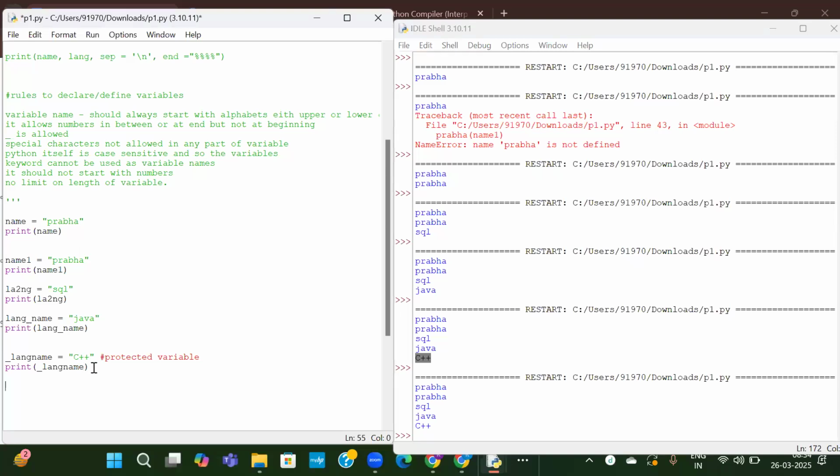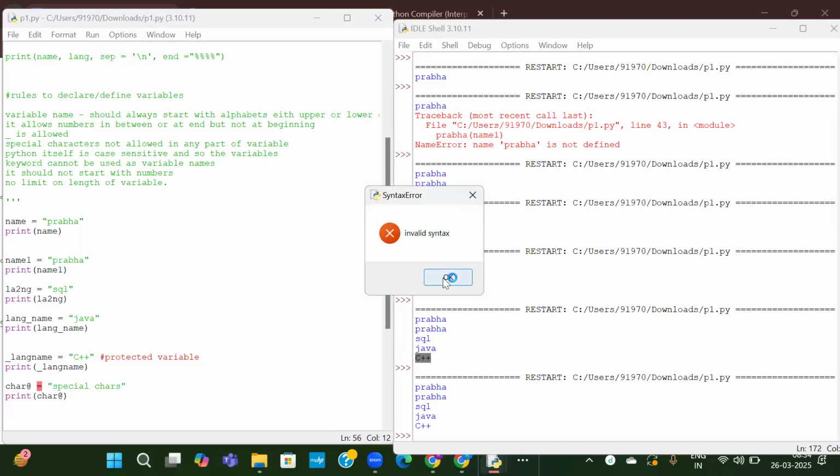And now we'll see special characters. Special characters are not allowed in any part of a variable. Let us try that. Character at the rate. We'll name it as special characters. Now I want to print it. Char at the rate. Now let us see. See here it is giving invalid syntax because there is a special character here.